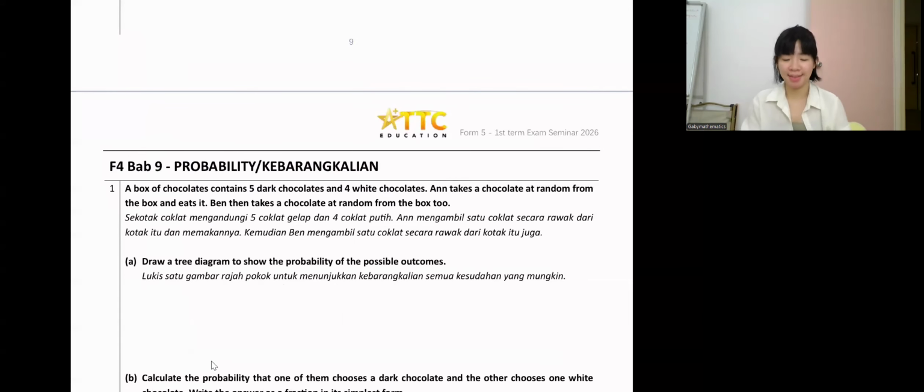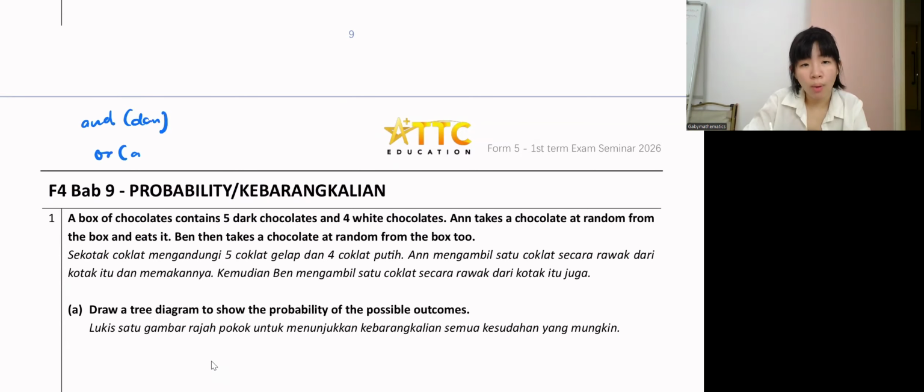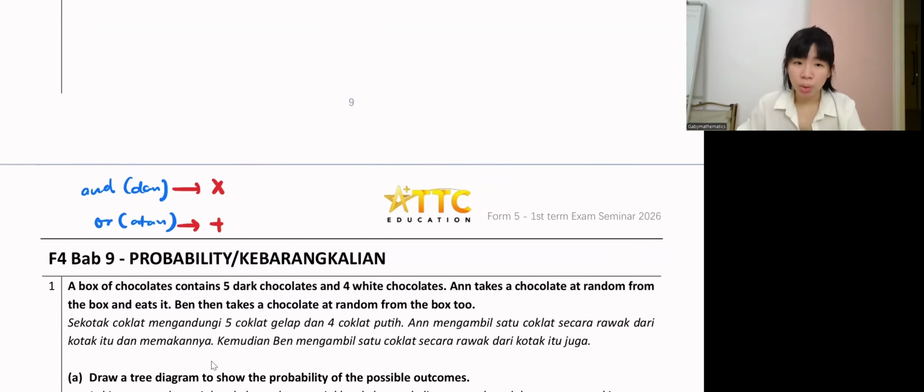Okay, guys, page 10. For probability, there are things you have to know before we start. They will always come up with these two words: N, which is "and", and O, which is "or". When you see "and", what do we have to do, plus or times? When it is "and", we times. When it is "or", plus.